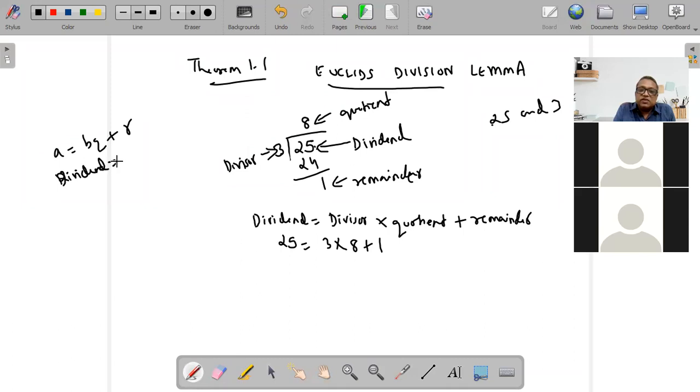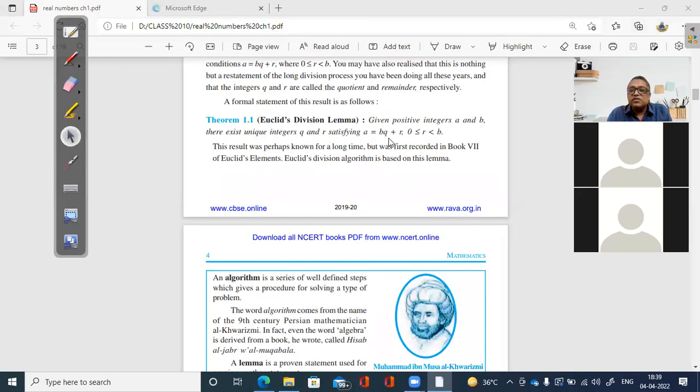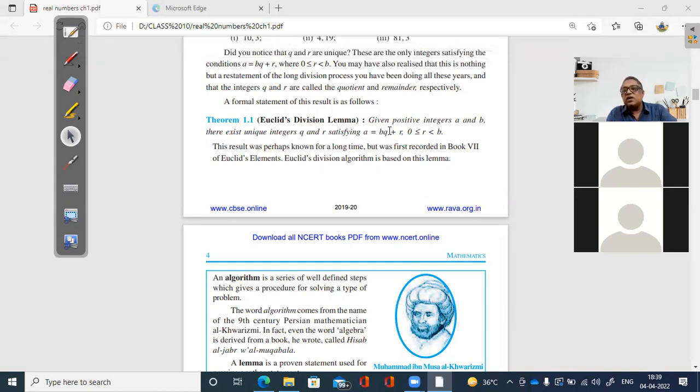a is your dividend, b is your divisor, multiplied by q, the quotient, and r is the remainder. So we are actually discussing the same thing, that dividend is divisor into quotient plus remainder. There's nothing new actually, but he is giving it in a different format. तो कई लोगों को ये समझ में नहीं आता.